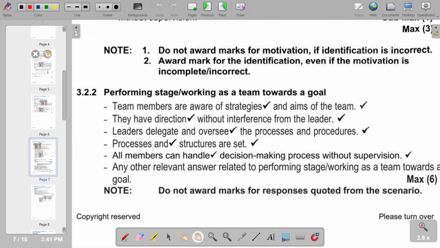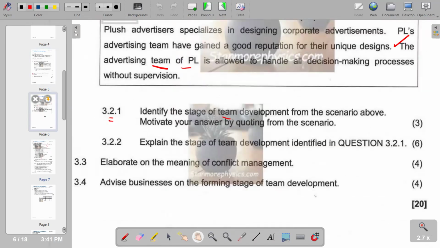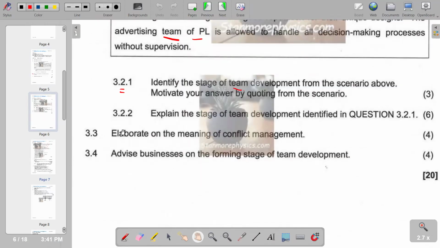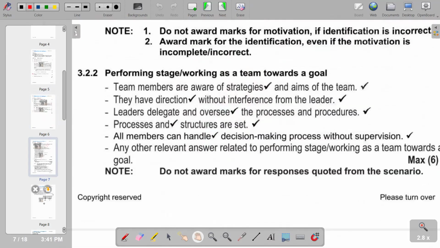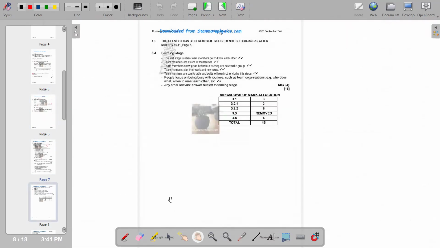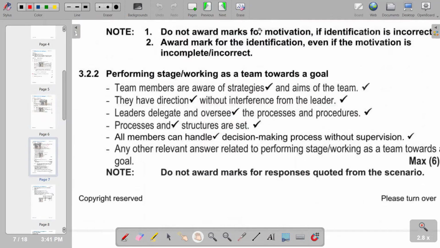So we go to the next question that we have, which reads, elaborate on the meaning of conflict management. So of course, the question requires us to explain conflict management. And we need to come up with a brief explanation.